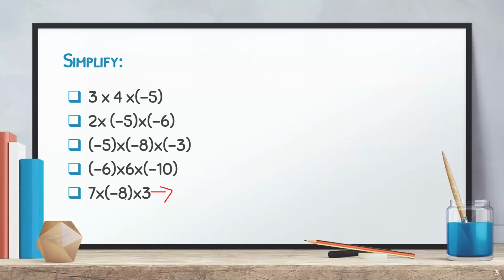Now the last one. First of all, this part: 7 into minus 8. 7 eights are 56, so minus 56 into 3. Now 56 into 3, you have to multiply this.